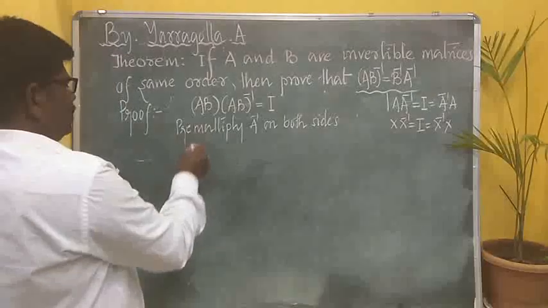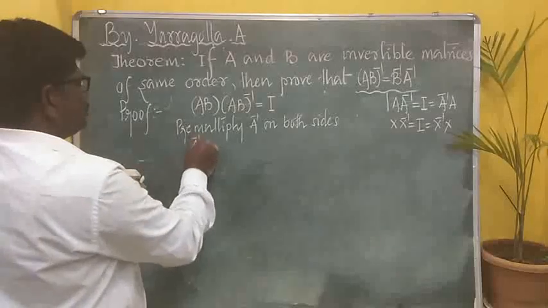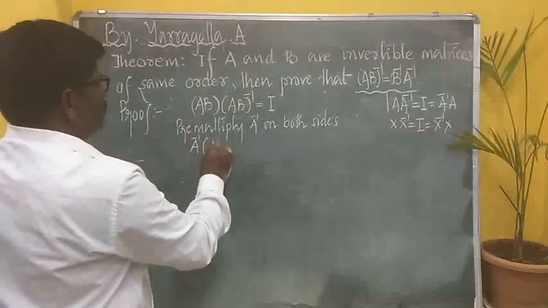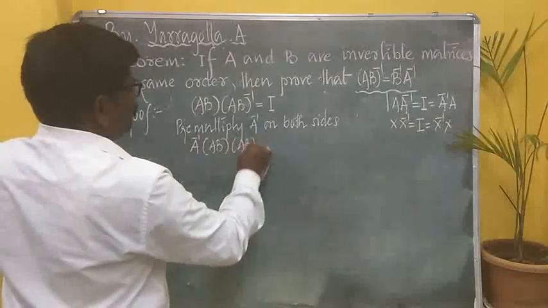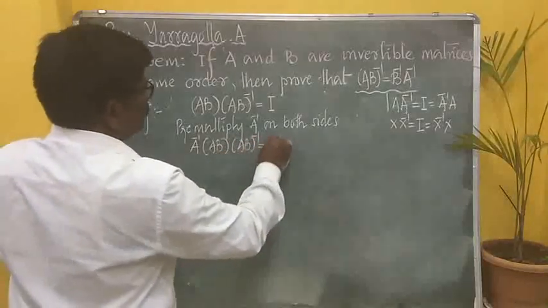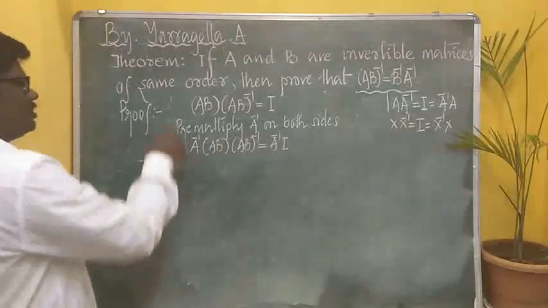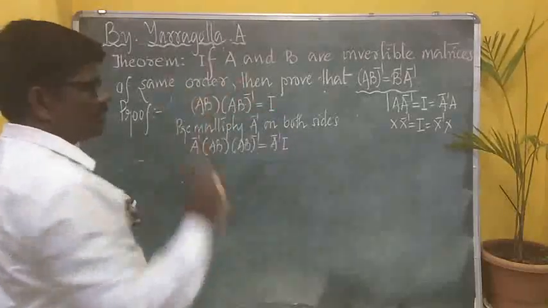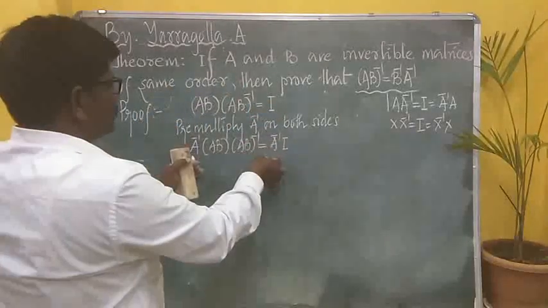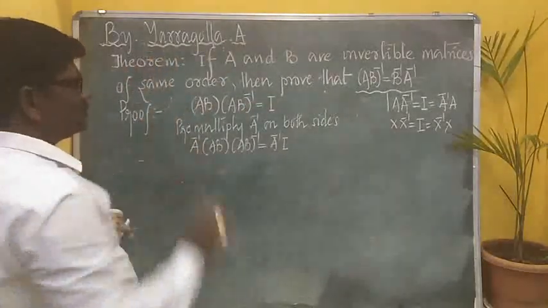So, the meaning of that is A inverse into AB the whole inverse is equal to A inverse into I. What did I do? I just wrote it as it is and multiplied A inverse here and here.